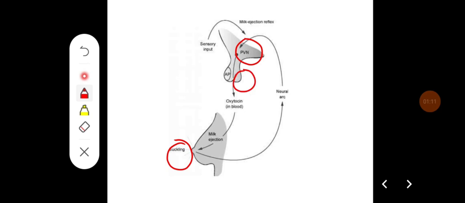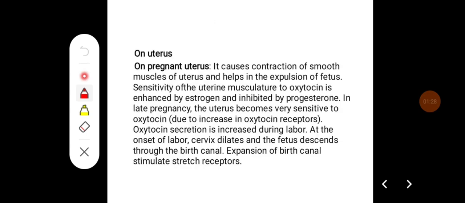The released oxytocin in the blood reaches the myoepithelial cells of the breast tissue and causes contraction of myoepithelial cells, and it leads to ejection of the milk in the mouth of the baby, which is called the milk ejection reflex or milk letdown reflex.